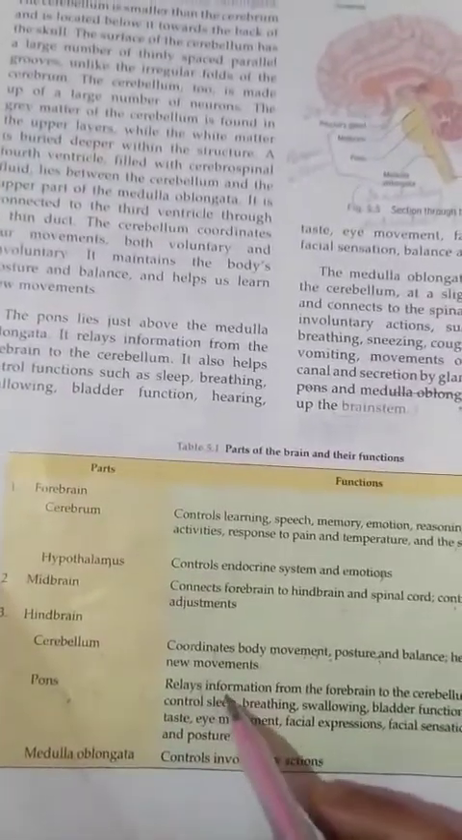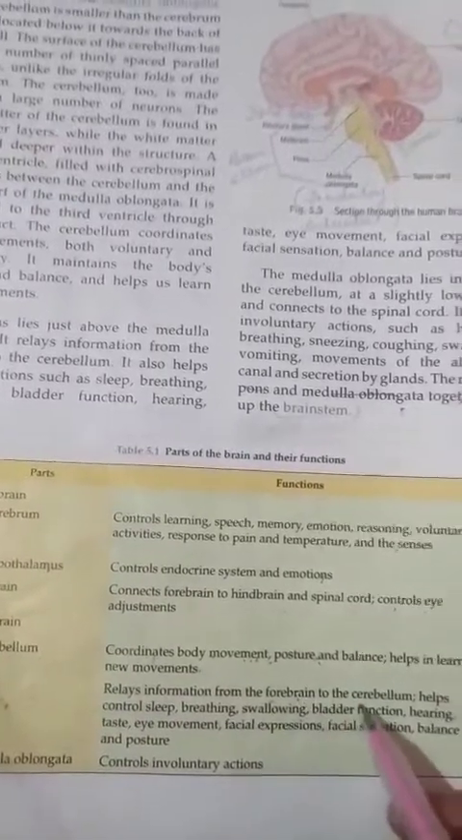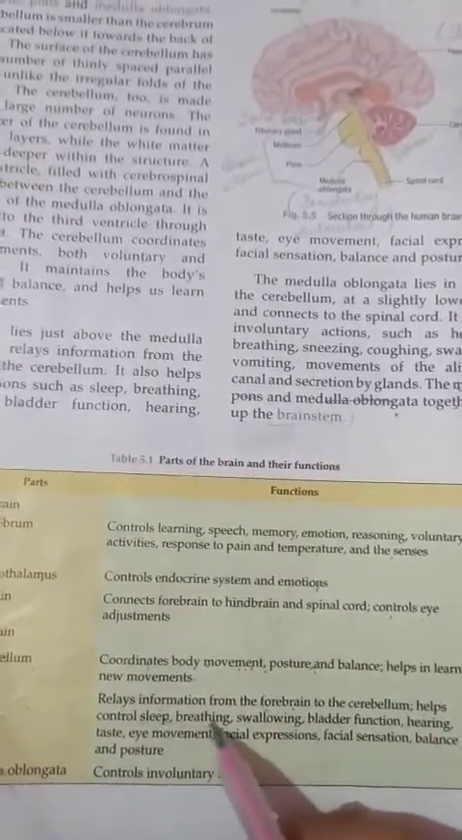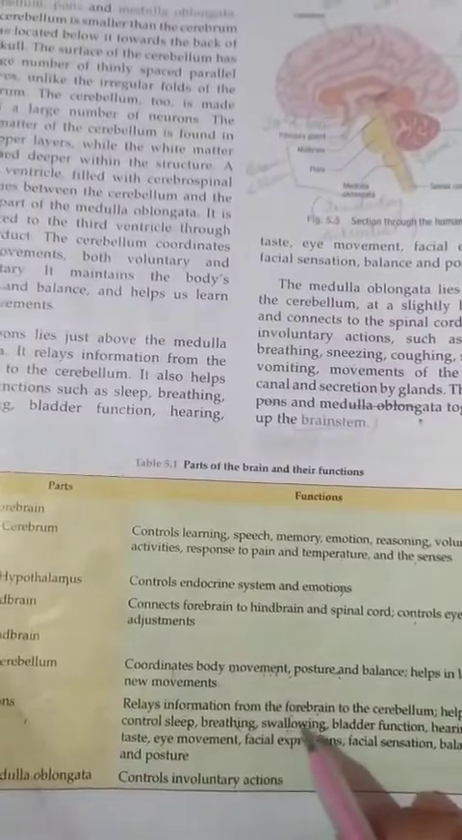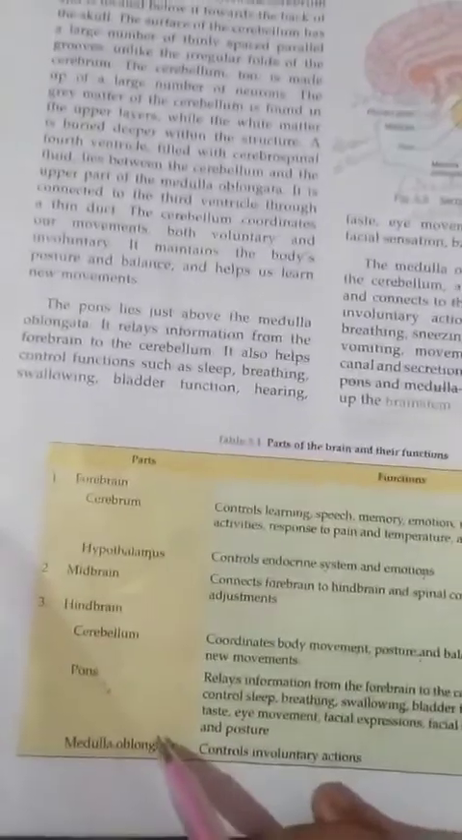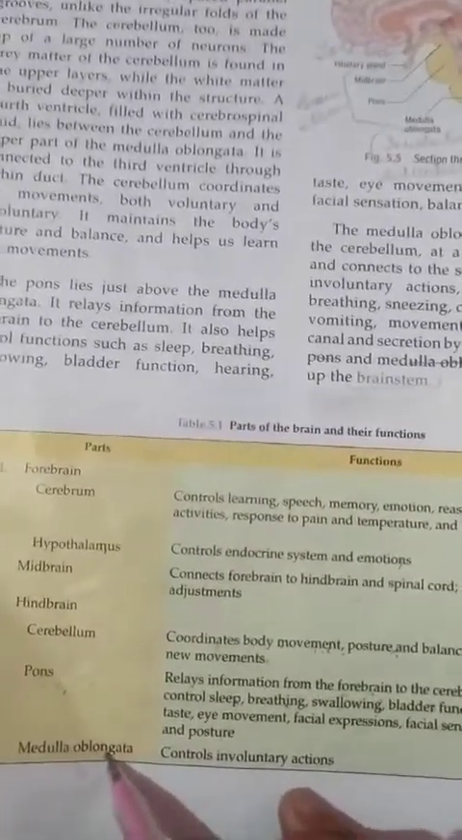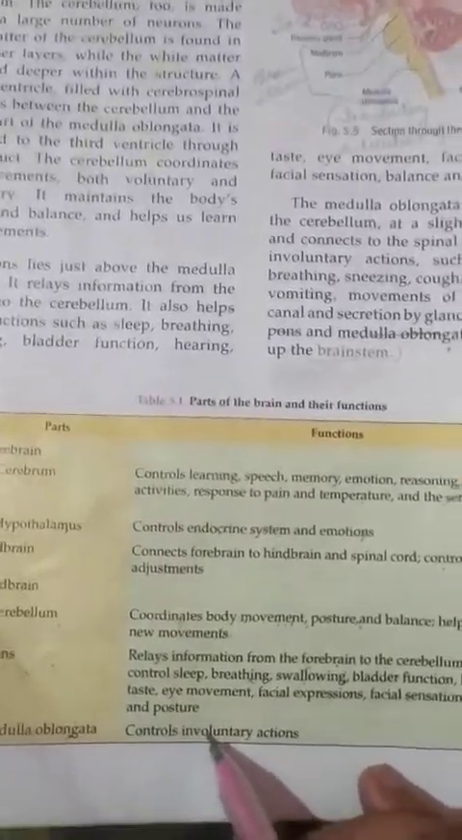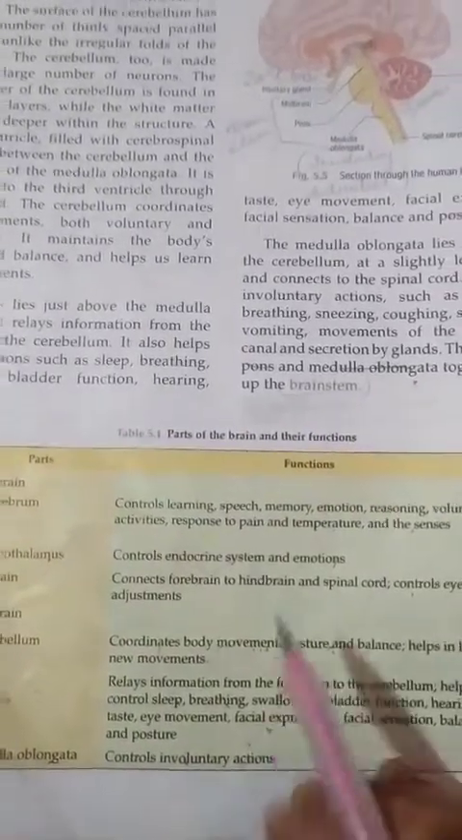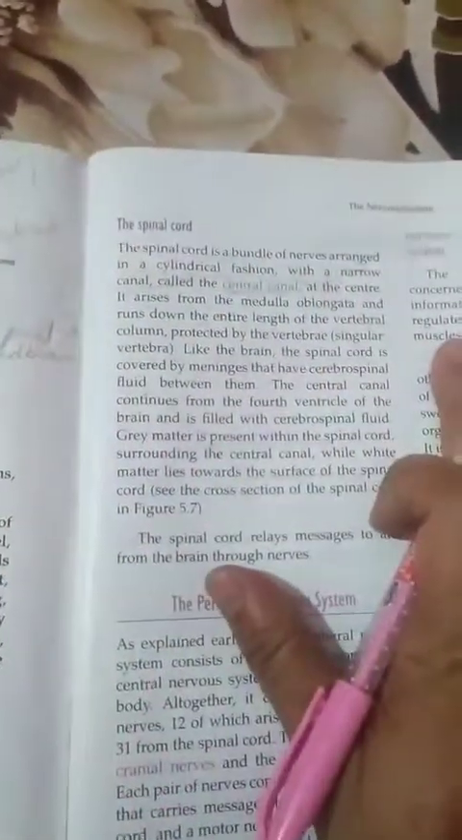Then the pons relays information from the forebrain to the cerebellum and helps to control sleep, breathing, swallowing, the involuntary actions. Then the medulla oblongata controls the involuntary actions of the body. Hope that you have understood this topic. Now come to the spinal cord. You have also studied the spinal cord in 7th class.